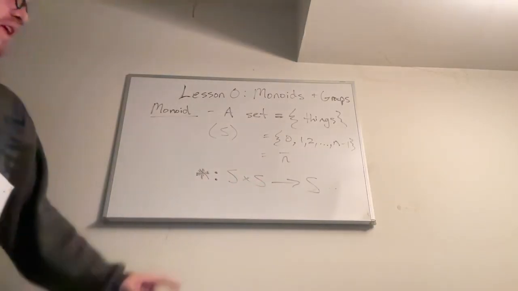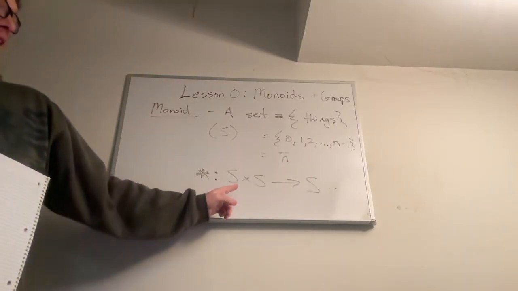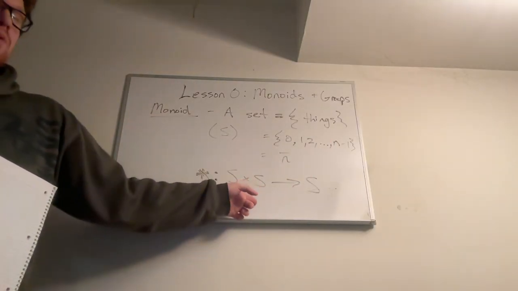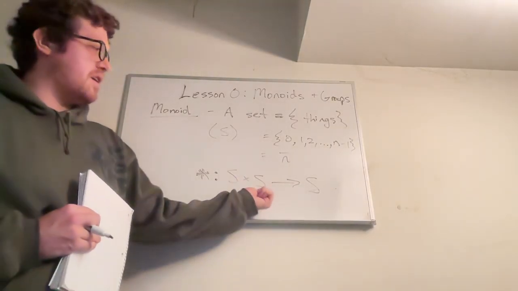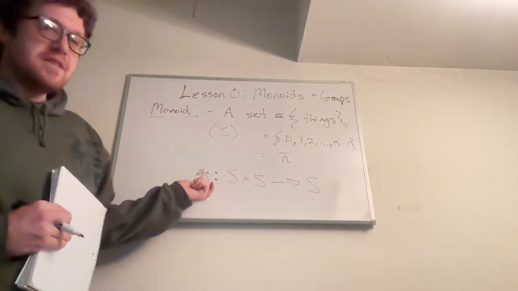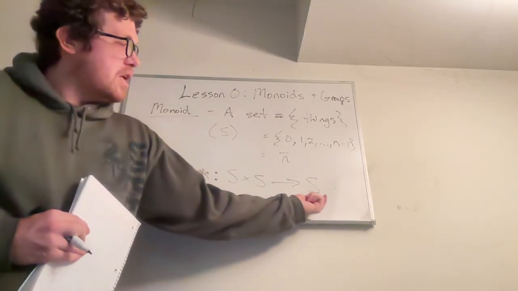So here, if it was 0 through n minus 1, one element might be 1 comma 2 or something, right? Because you're taking one element from the first set and another element from the second set. And this operation here, star, tells you how you combine those elements to get a new element.